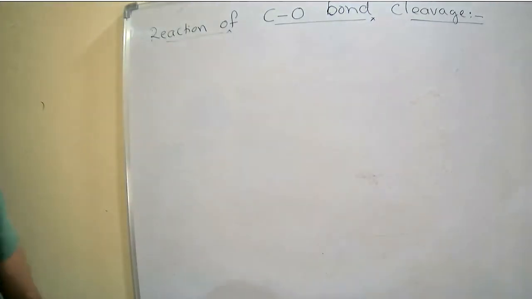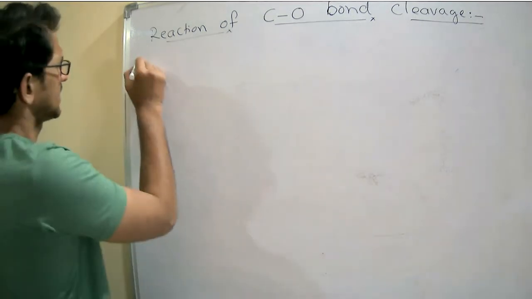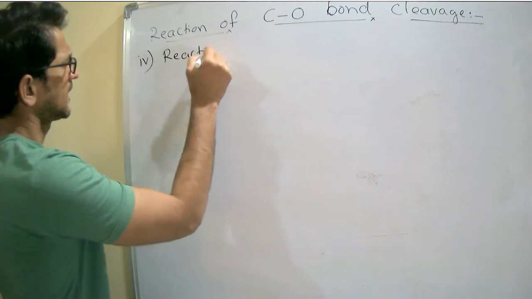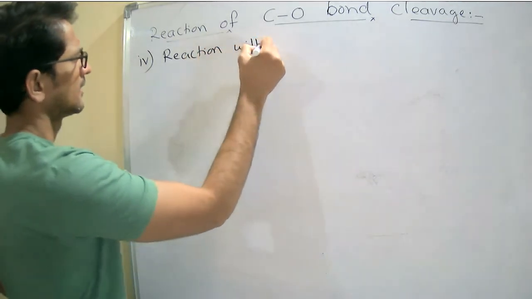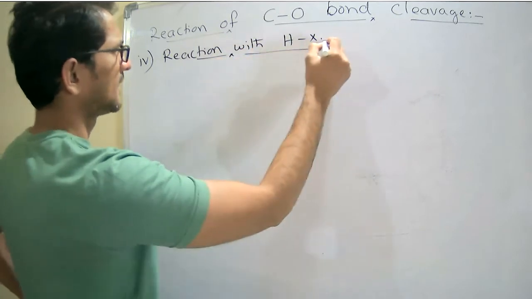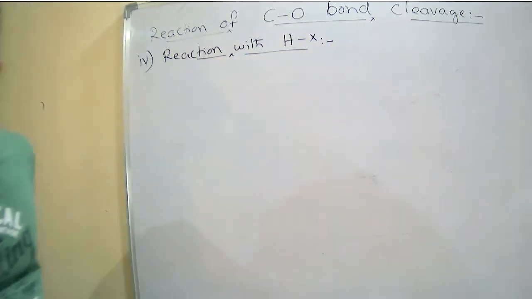Next. Reaction number 4. Reaction with hydrogen halide.